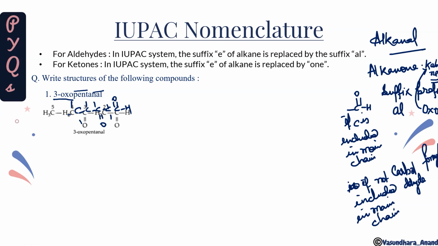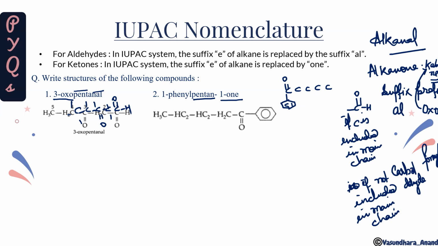Can you see that? Yes. Now the next question is 1-phenyl pentane 1-one. So first find the root word. This is the root word, and then this is a suffix. Just number 1 2 3 4 5, and at the one position there is a double bond O. A ketone cannot be at the first position, isn't it? But here it is written, so just go for that. And then 1-phenyl is also there. So on this carbon we will add the phenyl group. So this is called 1-phenyl pentanone. And you can see that.